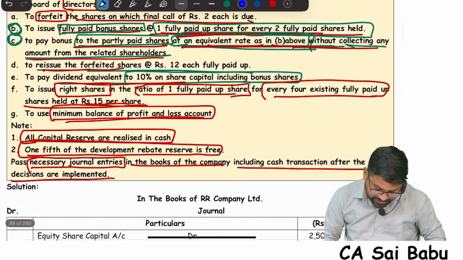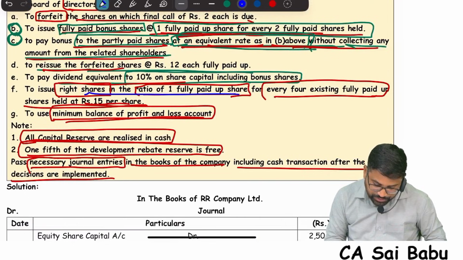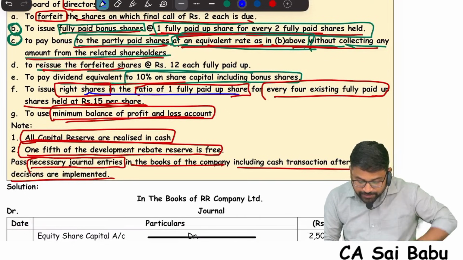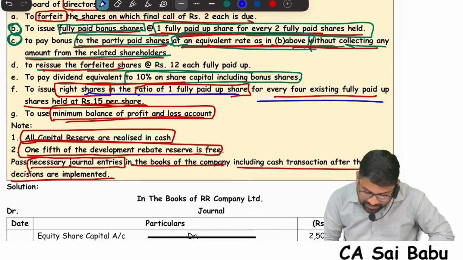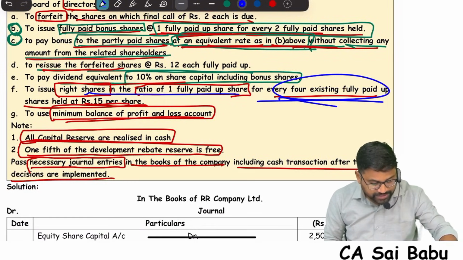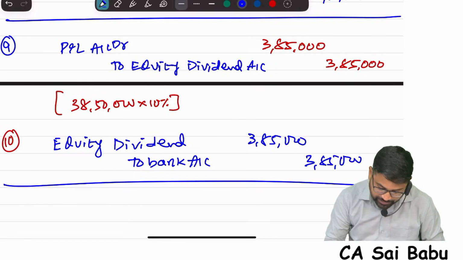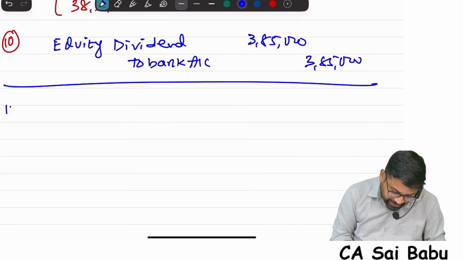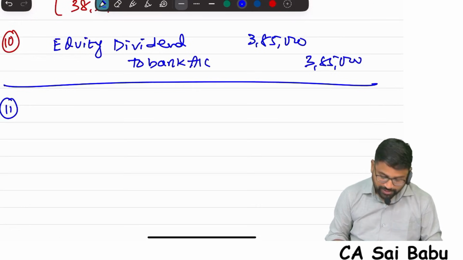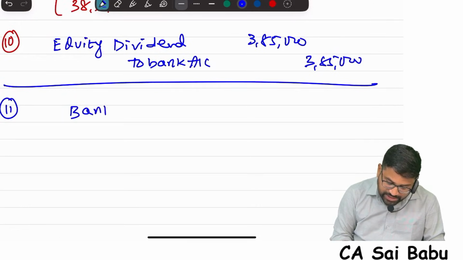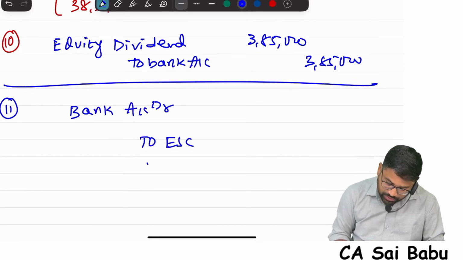Next decision: rights issue. One fully paid up share for every 4 existing fully paid up shares. So the company is issuing rights shares. How many rights shares will the company issue? Whenever rights shares are issued, bank account debit, and we are issuing at 15 rupees, so securities premium will come.